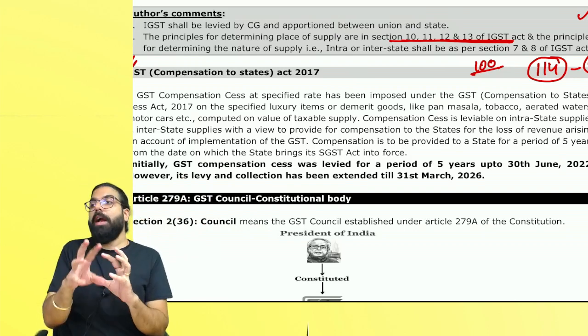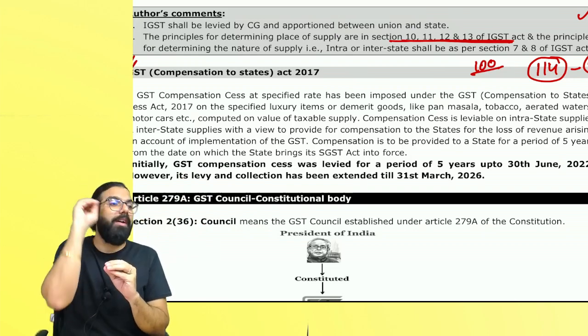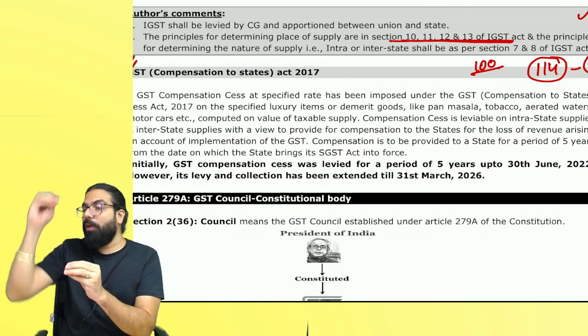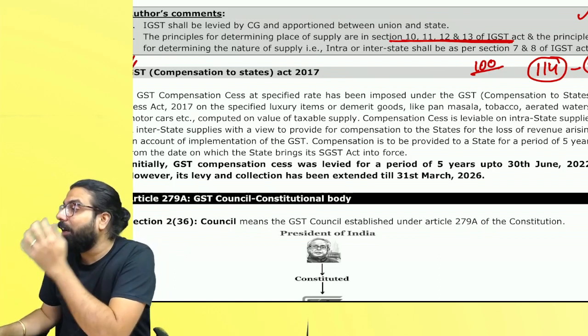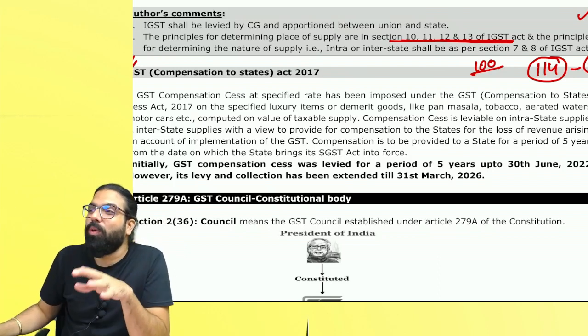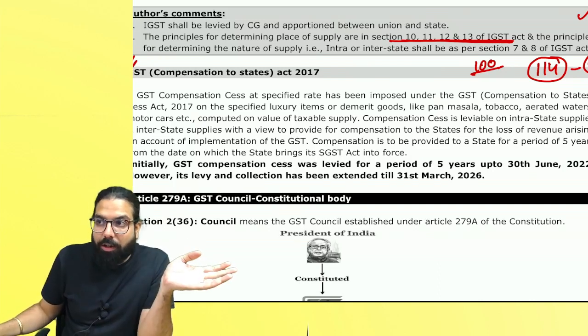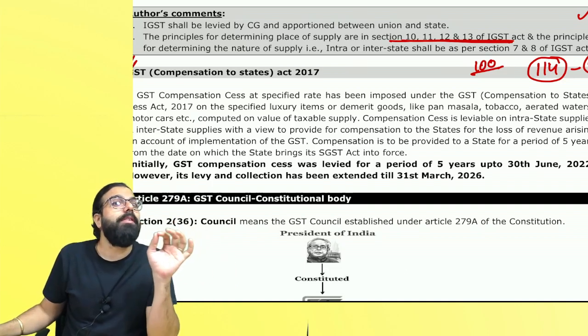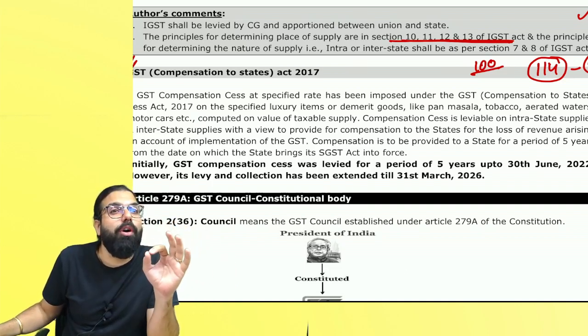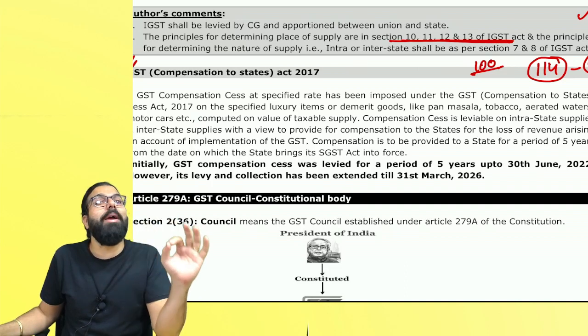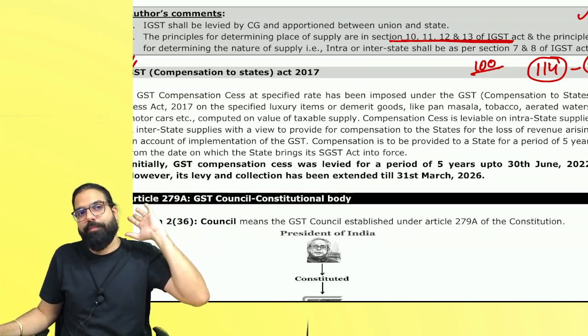So whichever state had a loss because of the coming of GST, hey, you are crying, take. The central government started compensating. Arre, to compensate, you need money, no? Correct? Who will be the money ka bakra ultimately? The ultimate consumer. So the government started collecting something called GST compensation cess.